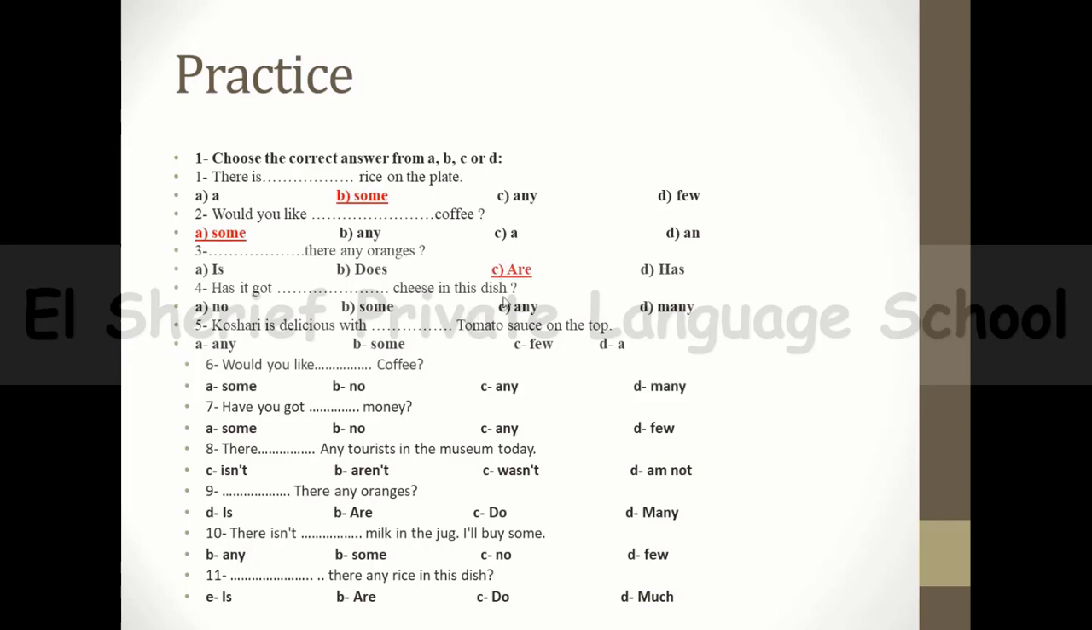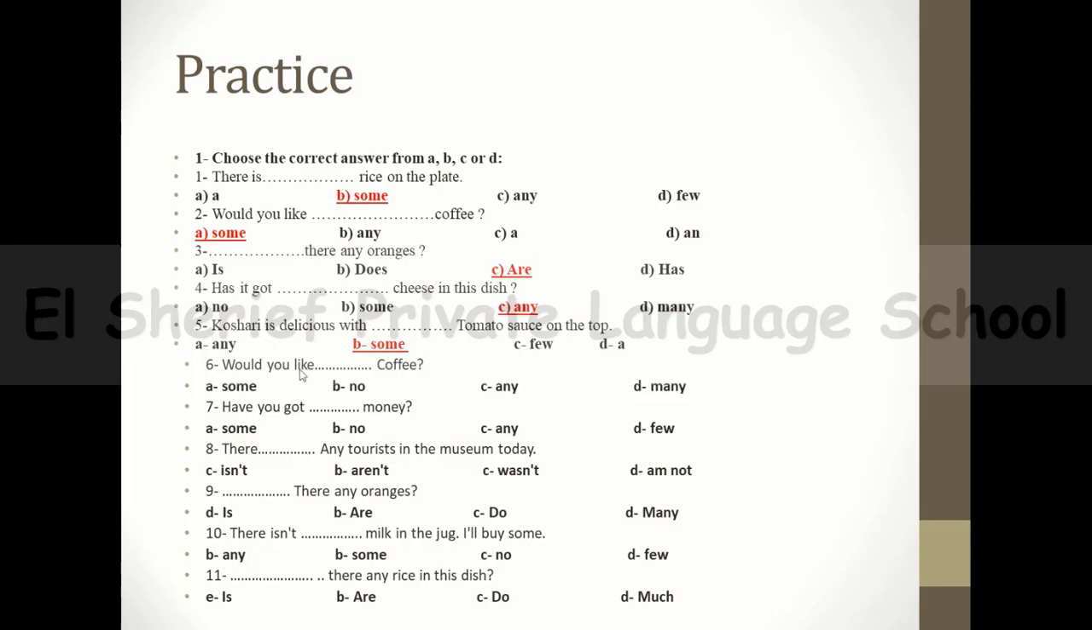Are there any oranges? Number 4, has it got? It's a question, pay attention. Has it got any cheese in this dish? Okay. Number 5, koshery is delicious with, pay attention, tomato sauce on top. Not just tomato, but it's tomato sauce. So this tomato sauce is uncountable. So you will say some tomato sauce.